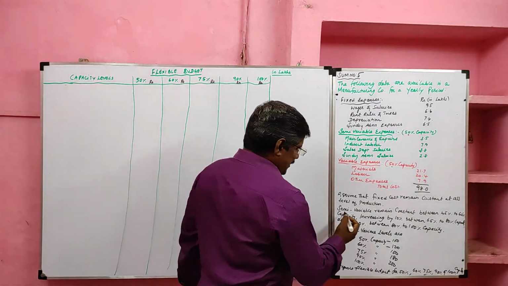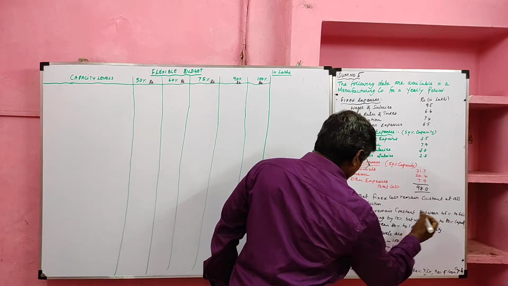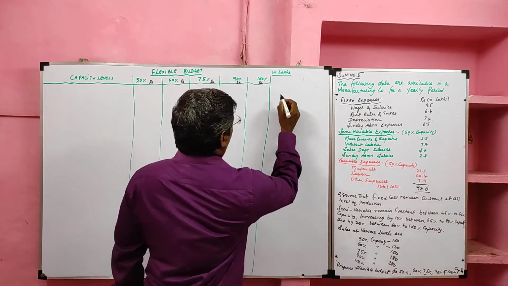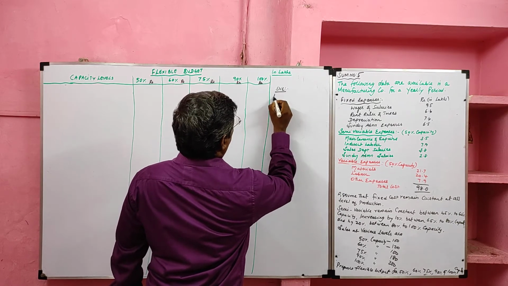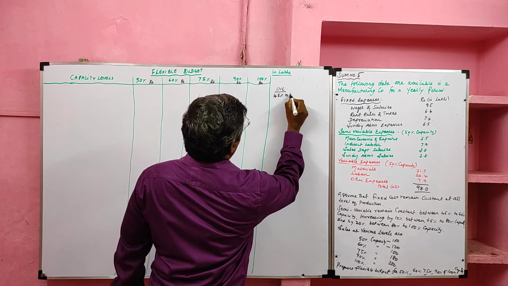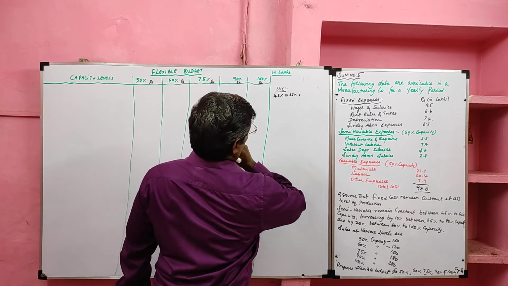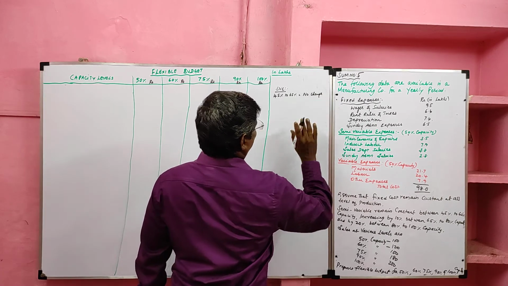Semi-variable cost remains constant between 45% to 65%, so we should be very careful about semi-variable cost. Between 45% and 65% production capacity, no change. It remains constant.